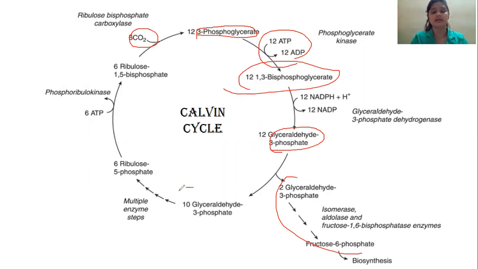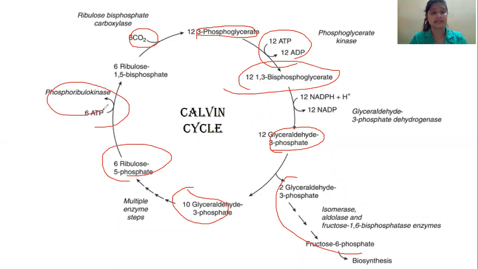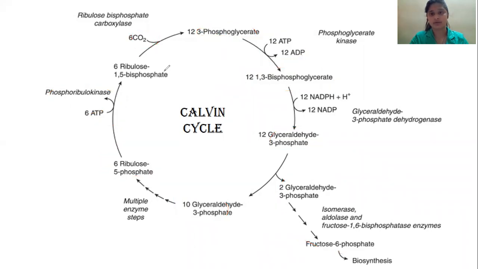Finally, 10 glyceraldehyde 3-phosphate molecules, the last stage, are used to produce the RuBP molecule again with the help of multiple enzymes. With the utilization of 6 ATP, RuBP, ribulose 1,5-bisphosphate is regenerated, and the process of dark reaction continues.